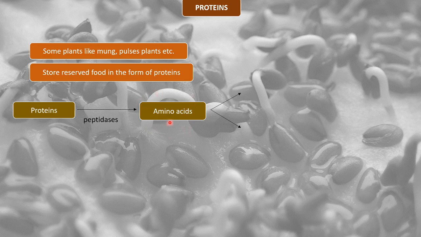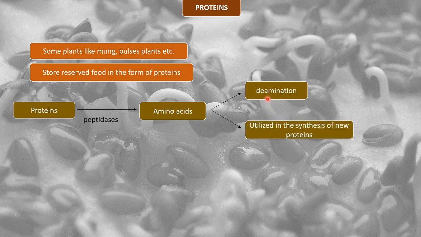Now these amino acids can go into two things. One is that the process of deamination will take place. What is deamination? Deamination is the process where one amino group, that is NH2 group, gets removed from an amino acid. When from one amino acid a single amino group gets removed, or more than that, 2 or 3 amino groups get removed, then we call it the deamination process, right? Deamination means removal of amino group. So the amino acids can go into the process of deamination.